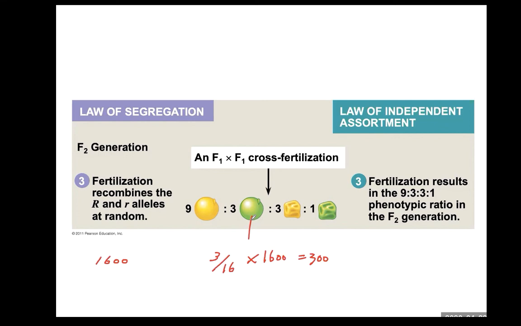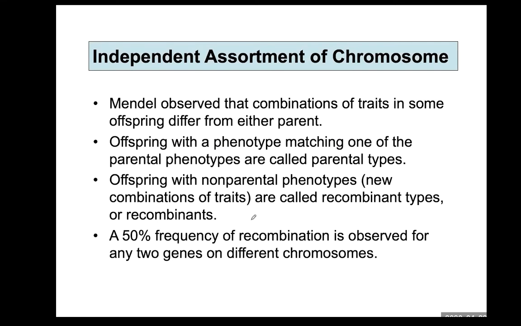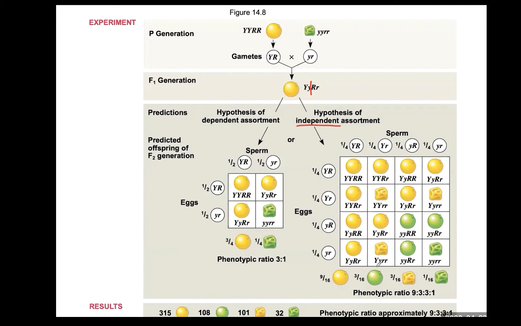So the inheritance of one character has no effect on the inheritance of another. Mendel observed that the combination of traits in some offspring differs from either parent. What does this mean? When you see the F2 generation, you will see some identical to the parental generation phenotype, this yellow round and wrinkled green. You can see they are identical to the phenotype you see in the parental generation.